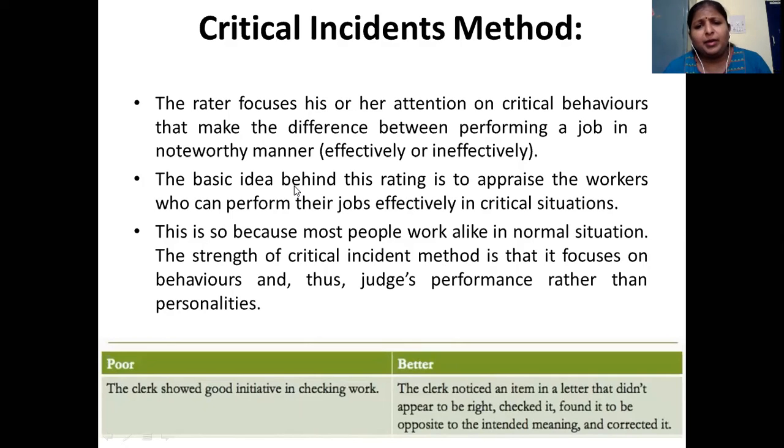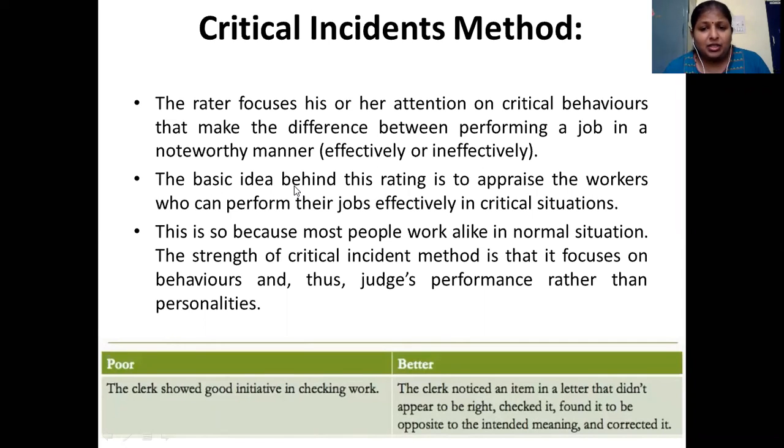The main basic idea behind this rating is to appraise the workers who can perform their job effectively in critical situations. Let us say there is a big incident in the organization. Who reacts first? Who ensures that workers are safe? Or suddenly who takes action to save somebody in the organization? That presence of mind and effectiveness in those important, critical, sensitive situations, how the employee or worker is performing, can be analyzed.